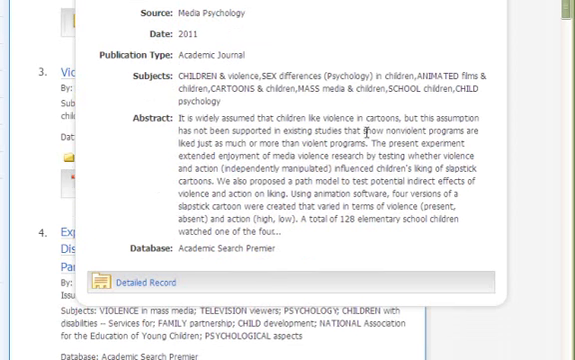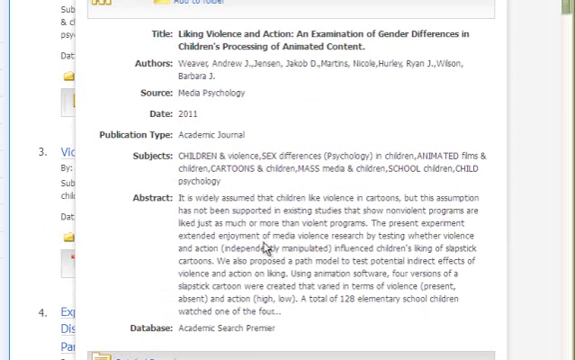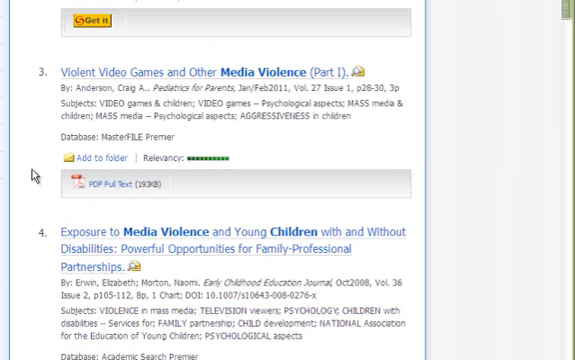So again, we just start to look through our results and try to pick up different keywords. You'll notice really quickly, this is an academic journal from 2011, and unfortunately it is not something we have in full text. This next one, we do have full text, which is very nice: violent video games and other media violence, part 1. I think this was a fairly familiar search topic if we looked at the other video about our Boolean searches.